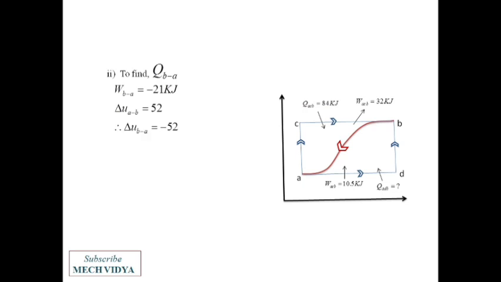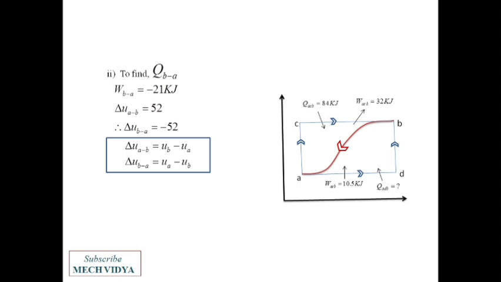Okay. Just for the sake of understanding, I am sharing one thing. The change in internal energy is the internal energy at the final state minus the initial state. So del U AB can be written as UB minus UA. Consequently, del U B to A can be written as UA minus UB. So the magnitude will always be the same, but the sign will be different.